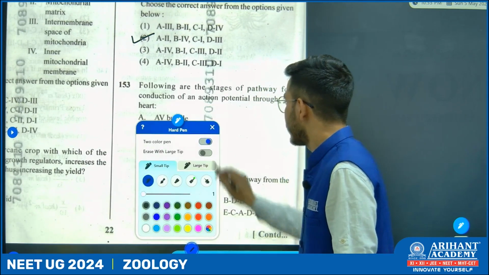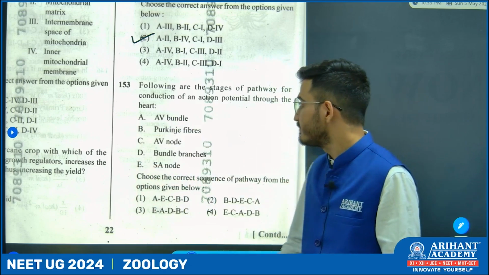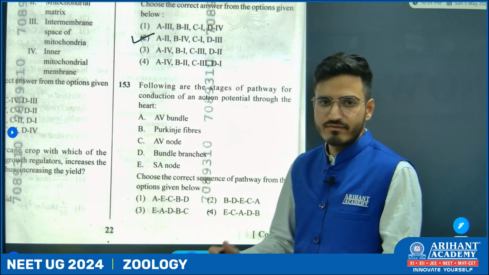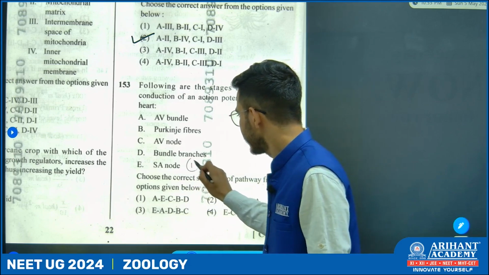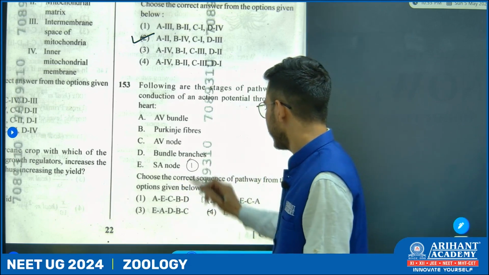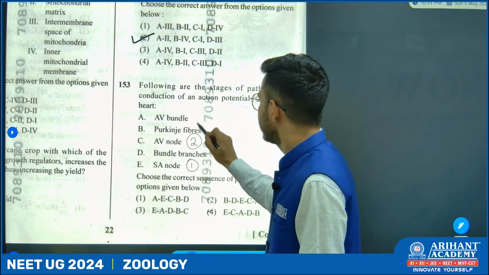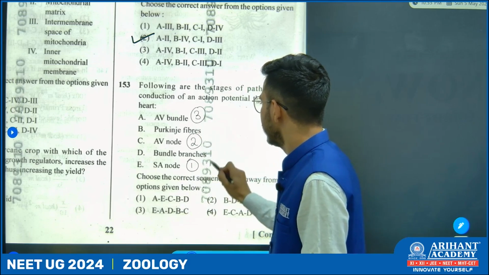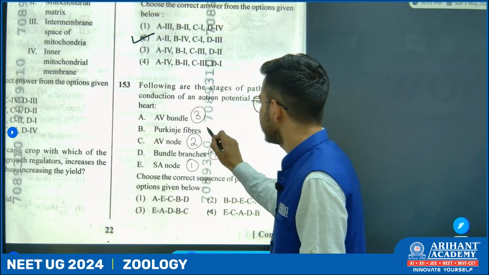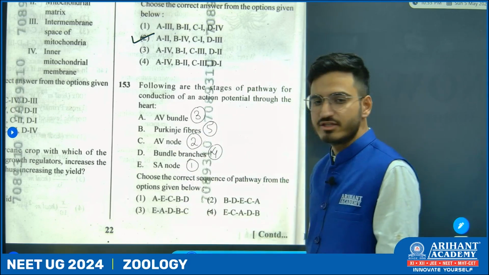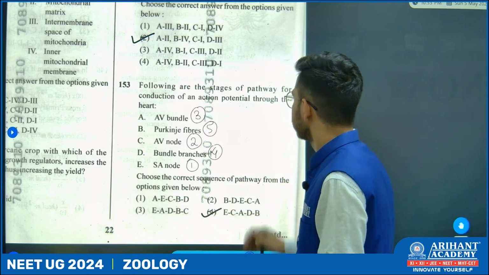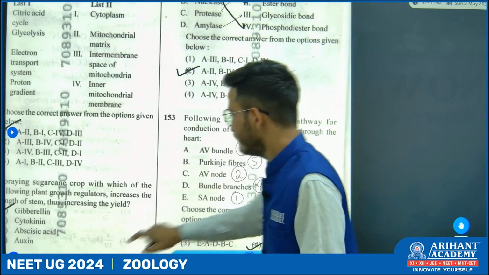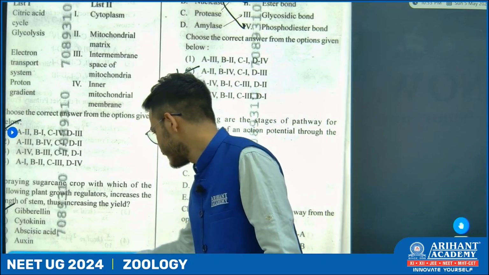Now, this question is from the conducting system of heart. We have to arrange from which the action potential is generated. So, the first one is SA node, second one is AV node, third is AV bundle, fourth is bundle branches, and the fifth one is Purkinje fiber, which is option number 4. Directly the questions have come from NCERT book.